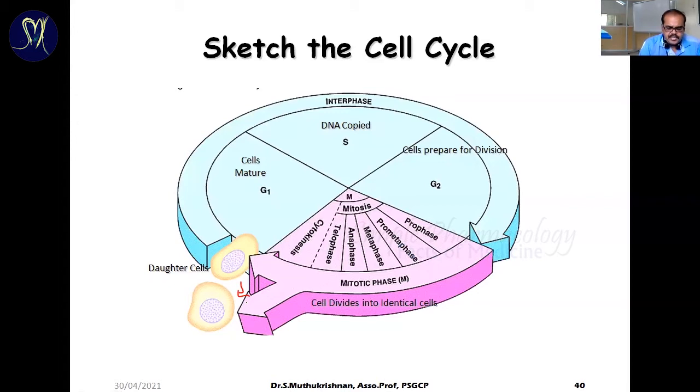It may differ based upon the type of cell, eukaryotic and prokaryotic cells. Different enzymes are involved, so the same enzymes are not involved in the two processes. Eukaryotic cell division and prokaryotic cell division are totally different. The steps may be common, but the involvement of enzymes may differ. Okay, that's a major thing.